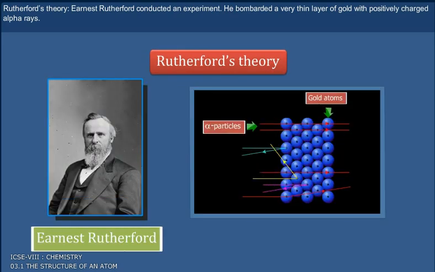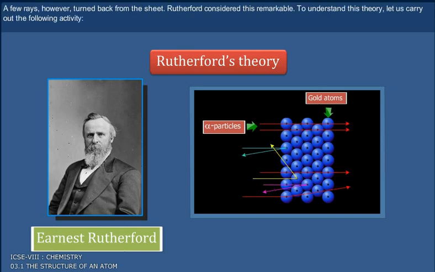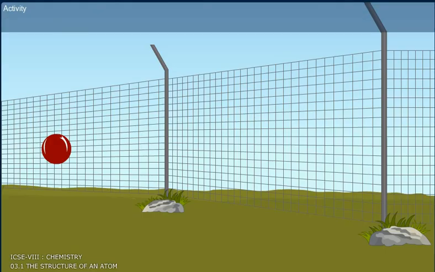Rutherford's theory. Ernest Rutherford conducted an experiment. He bombarded a very thin layer of gold with positively charged alpha rays. He found that most of these rays, which travel at a great velocity, passed through the gold sheet without encountering any obstacles. A few rays, however, turned back from the sheet. Rutherford considered this remarkable.